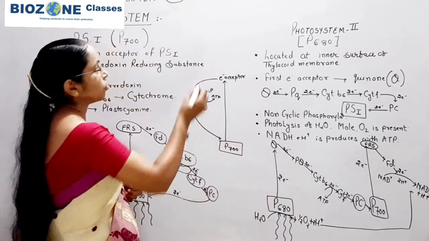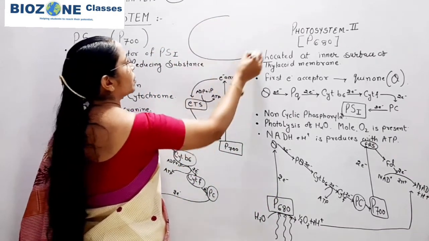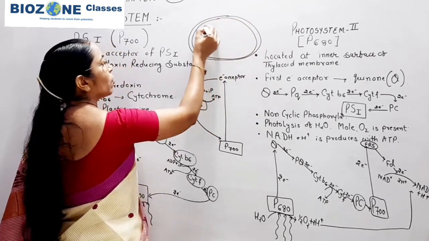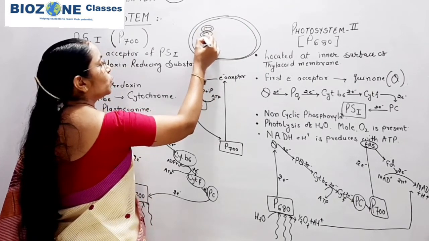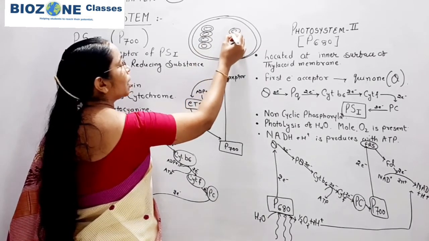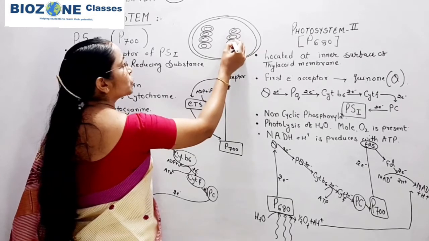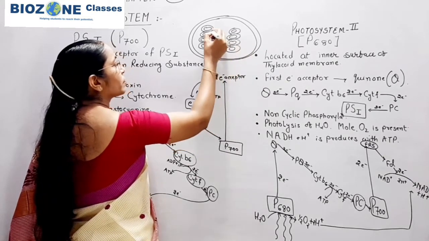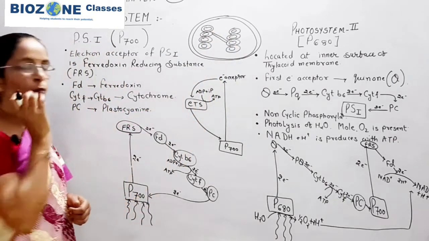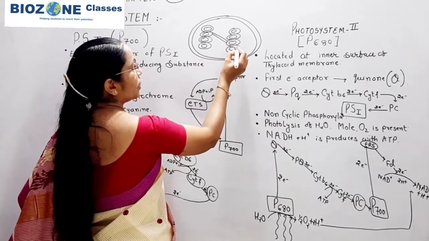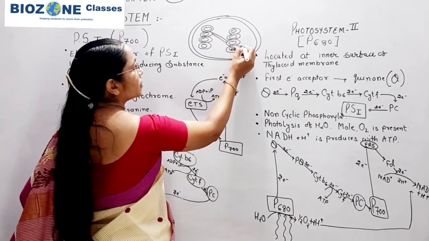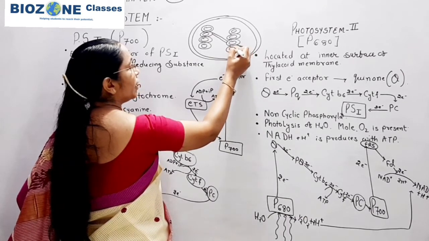So mainly you recall the structure of chloroplast. In the structure of chloroplast we study, just for simple explanation, I draw here. Okay, so here we draw the granum, and the two adjacent grana, we generally say, are associated with the stroma lamellae. So there is a location of PS1 on two types of lamellae. One PS1 is located on the thylakoid membrane. PS2 is located on the inner membrane. PS1 is located on the outer surface of the thylakoid membrane.